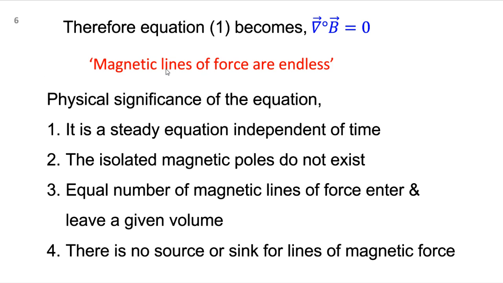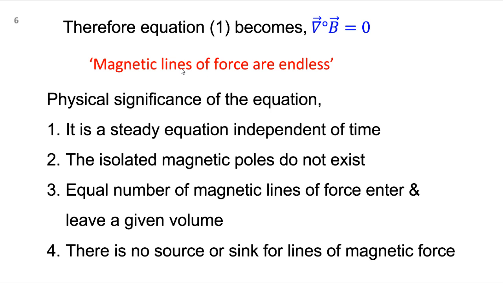So try to understand this. You know the lines of force, the lines of magnetic force, the lines of force due to the magnetic field. That's called the magnetic lines of force. It is always endless. That means if it starts from the North Pole, it ends at the South Pole only. There is no question of breaking or discontinuity of the lines of force. That is the speciality.